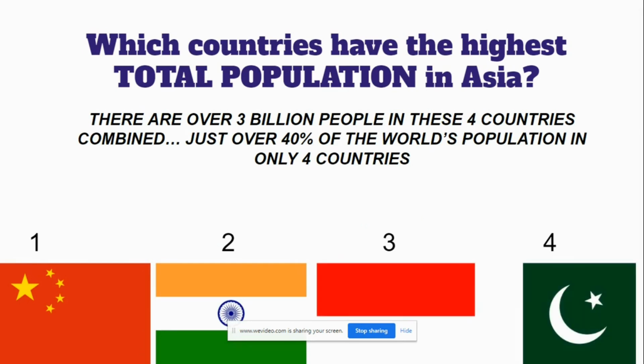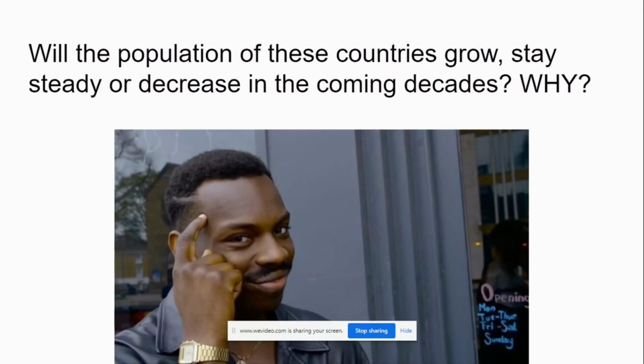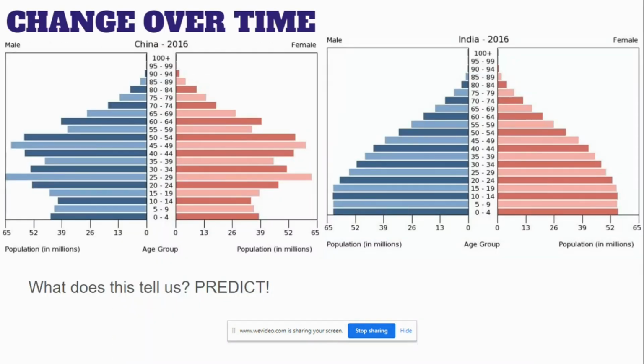Now the next two may be a little less common. Indonesia and Pakistan. Those four countries combined are over 40% of the world's population. 4 out of every 10 people on Earth lives in one of these four countries. That is crazy. There's over 3 billion people in just those four countries. Now, my question is, will the population of these countries grow, stay steady, or decrease into the future? So let's take a look.